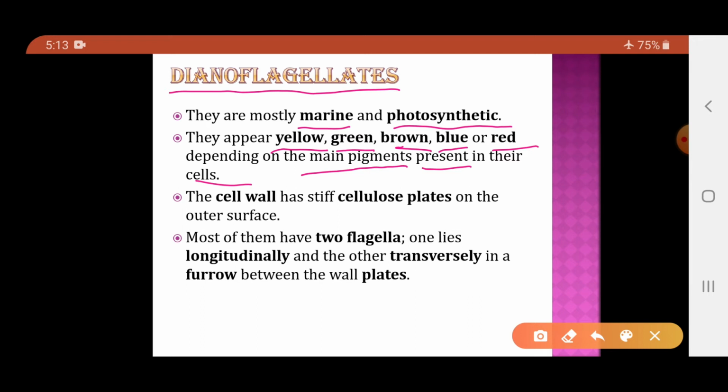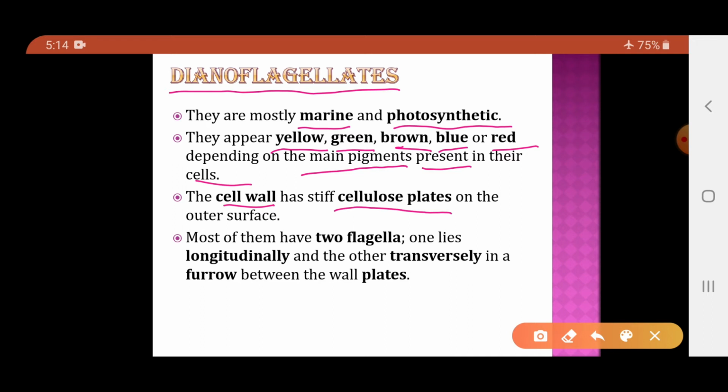Now the cell wall is in the form of cellulosic plates, whereas when we talk about the diatoms, there the cell wall was made up of silica, whereas the cell wall of dinoflagellates is made up of cellulose, and here the cellulose occurs in the form of plates. Now why are they called dinoflagellates?